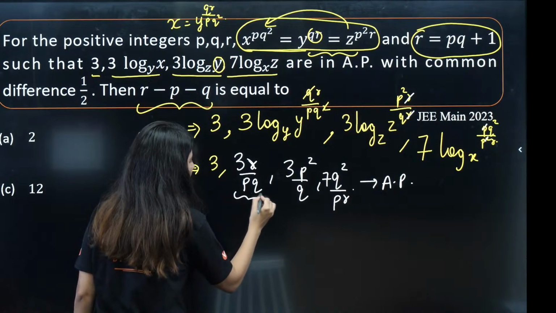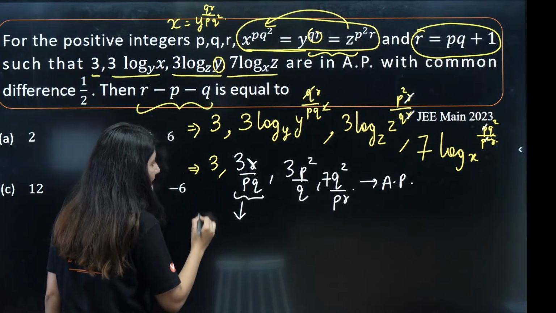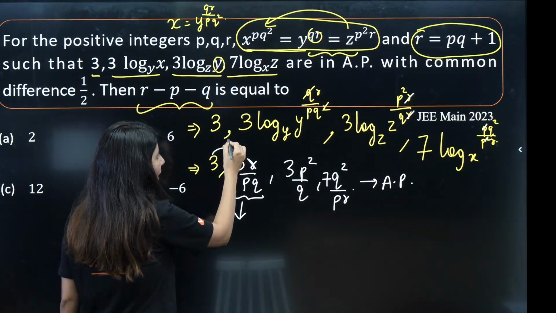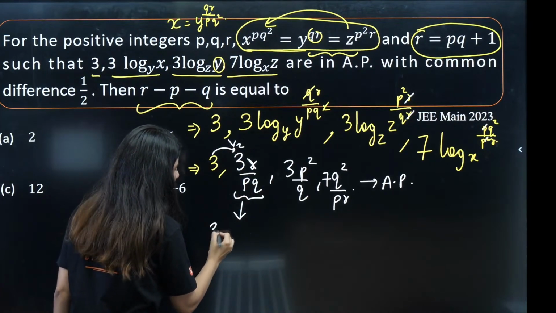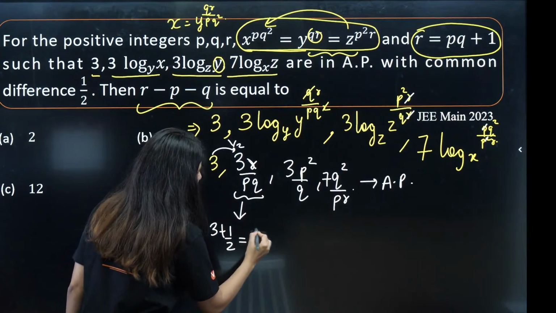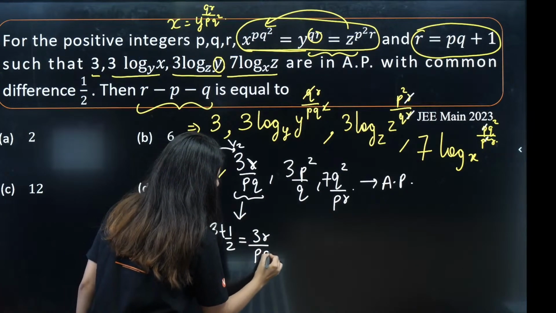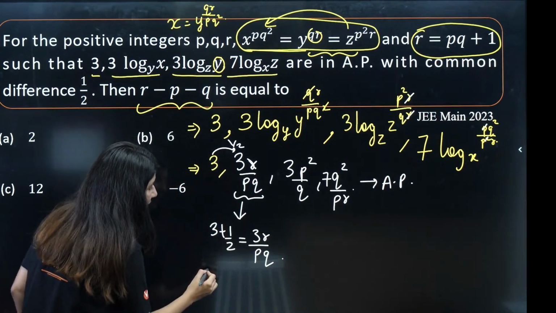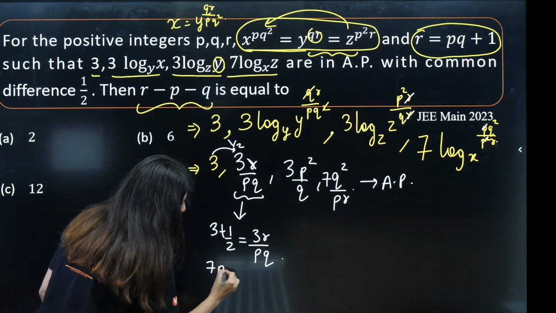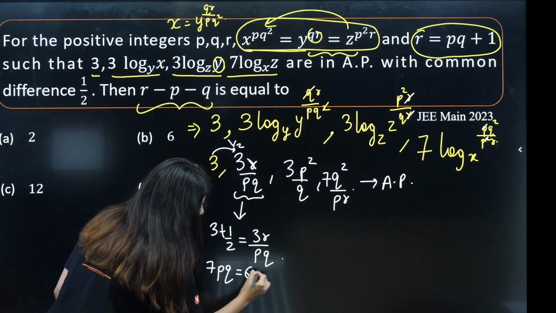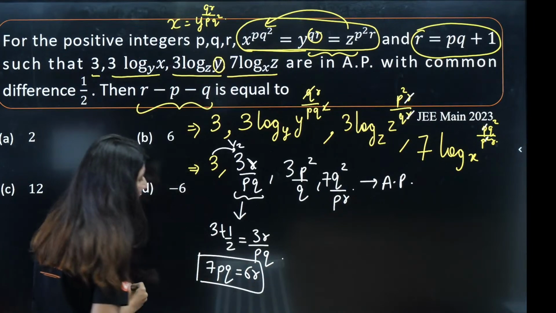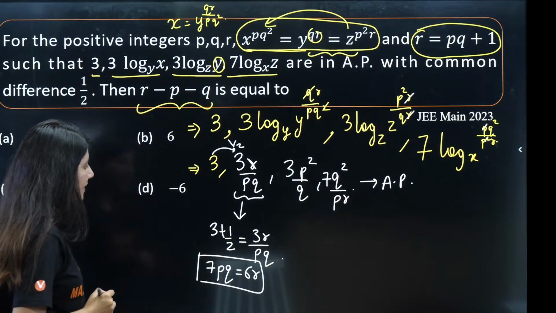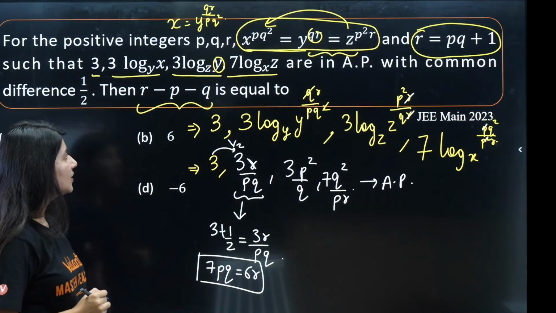The second term would be what? Second term would be 3 plus half. If you add half, you will get this. So 3 plus half will be equal to what? 3R by PQ. Right? So this is 7 by 2. So 7 PQ is equals to 6R. Right? 7 PQ is equals to 6R. Isn't it? 7 PQ is equals to 6R.